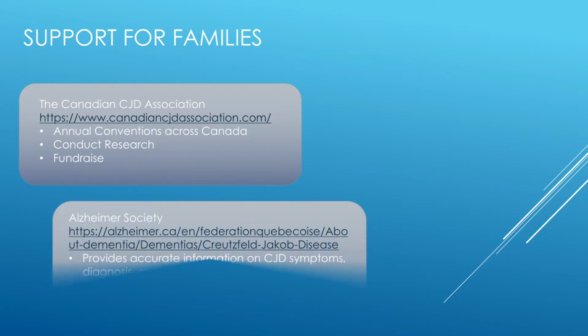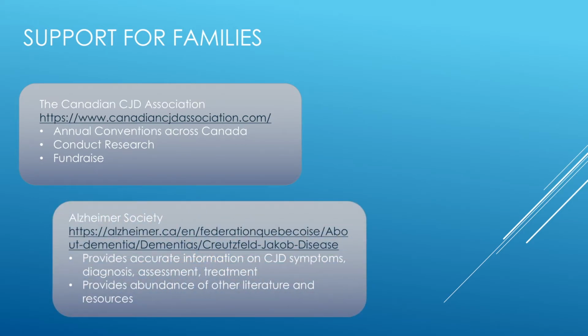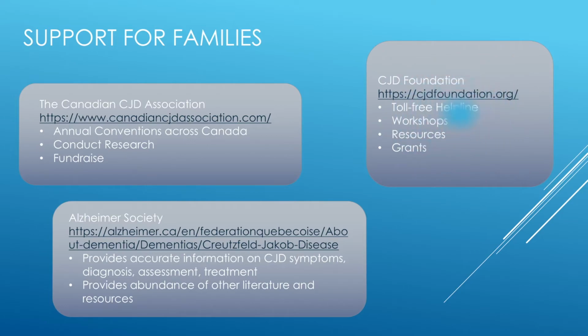Another good resource is the Alzheimer's Society website. They provide a lot of accurate information on CJD, on symptoms, diagnosis, assessment, treatment, and life expectancy, and provide an abundance of literature for the family to read. And finally, the CJD Foundation is aimed at family members of patients with CJD. They provide a toll-free number to call if you need support. They also include workshops for family members in coping with the disease and after death.